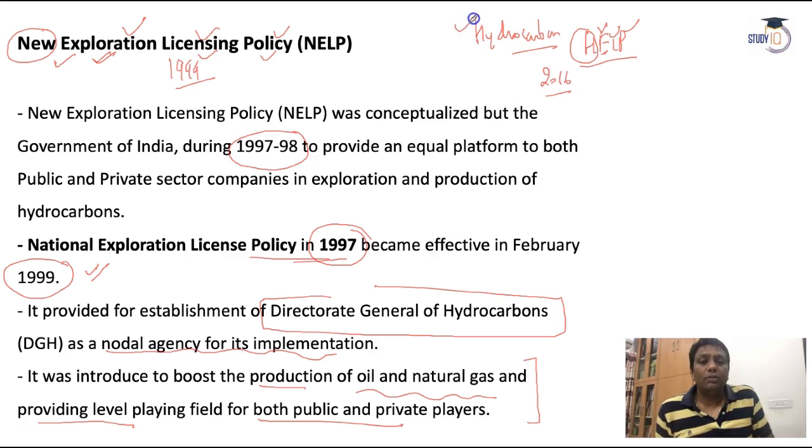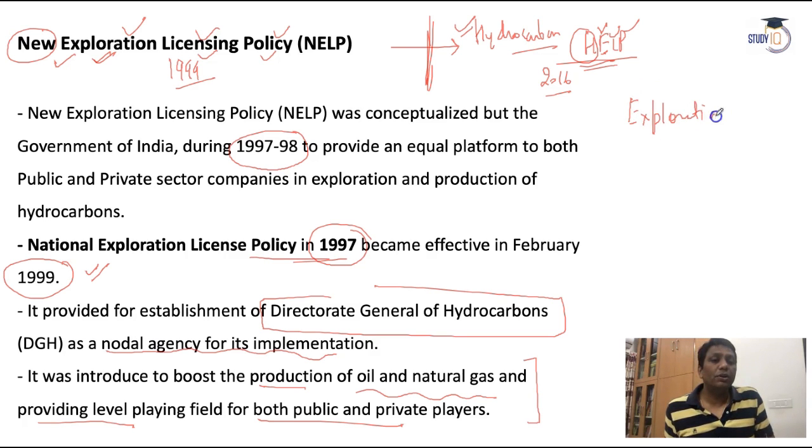And see, the Hydrocarbon Exploration Licensing Policy is much better and updated compared with the NELP, and this is the reason this policy has a good future. Okay, what type of limitations are there, guys? Actually, for the exploration of hydrocarbons, meaning petrol products, coal, natural gases, the government is biased and tries to find the maximum benefit for itself. And this is the reason, guys, there are two types of players involved in India, especially for the identification and exploration of hydrocarbons. The one is the government platform, and the second is private players.